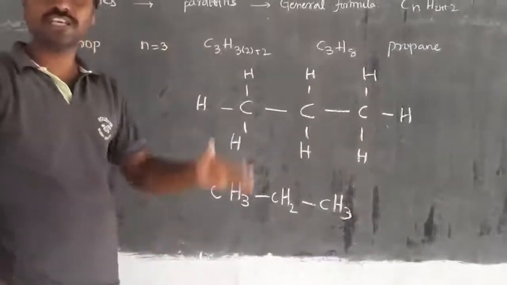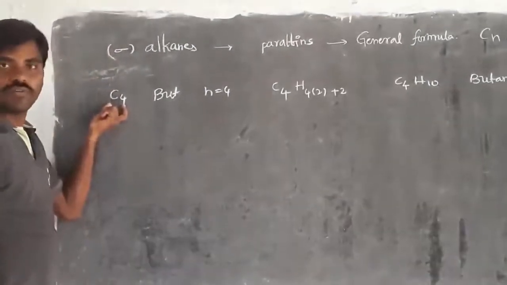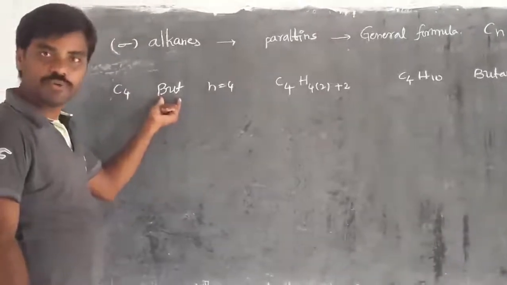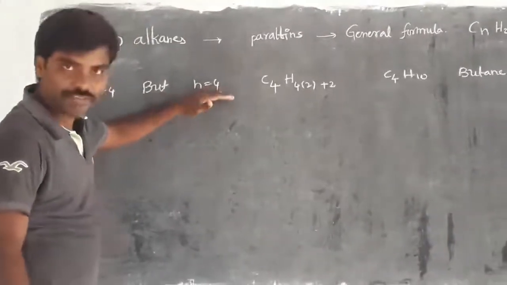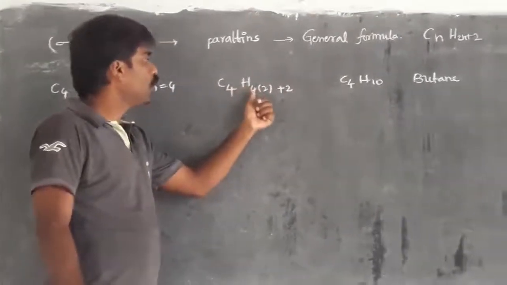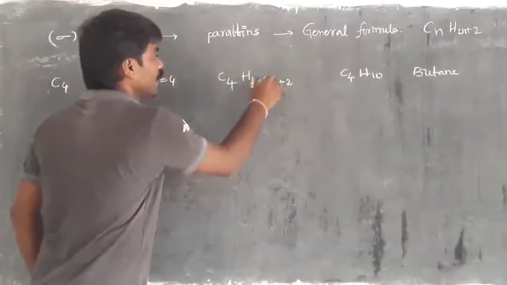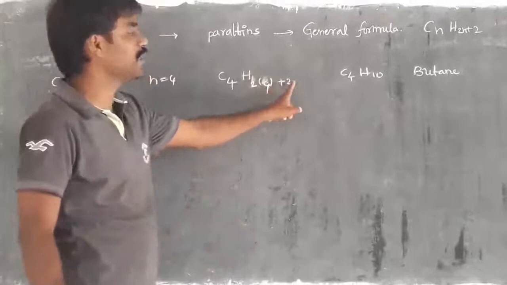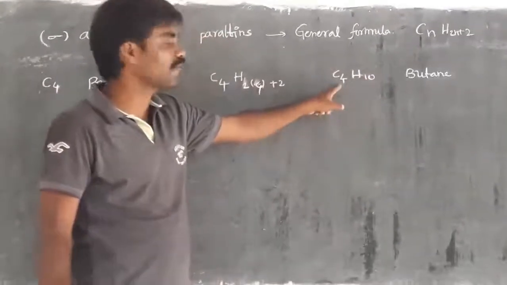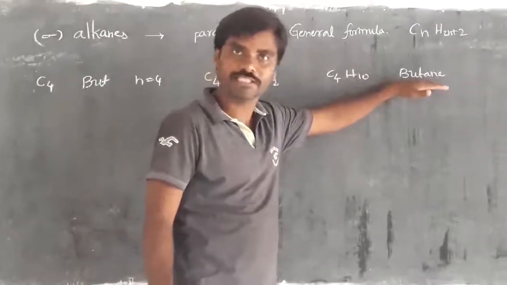Right, children? Same thing you have. Yes, children? Now I have taken the number of carbons as 4. If 4 carbons are there, the prefix name is but. Then n you have to take as 4. Substitute in the general formula: C4H, sorry, here we have to write 2. Here 4, 2 fours are 8 plus 2, 10. Then H I take as subscript 10. The number of carbons is 4. Then the name is butane. We call it butane.